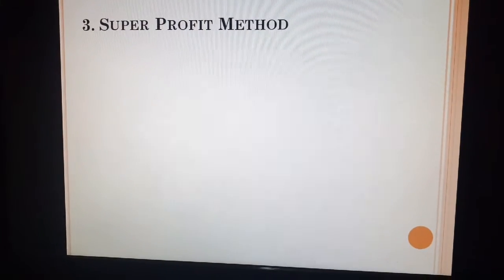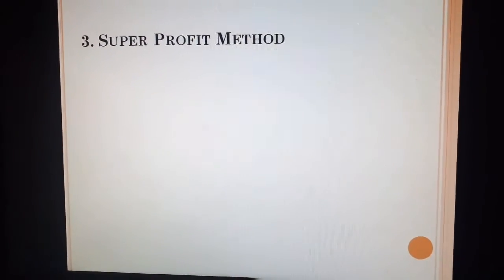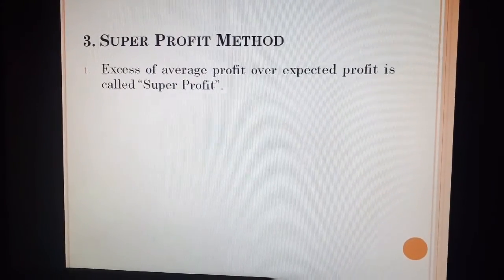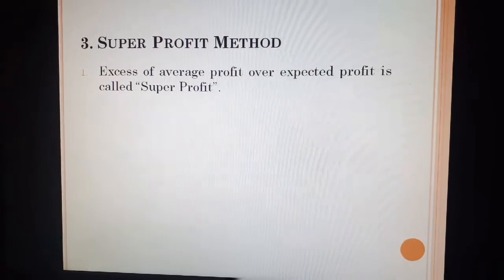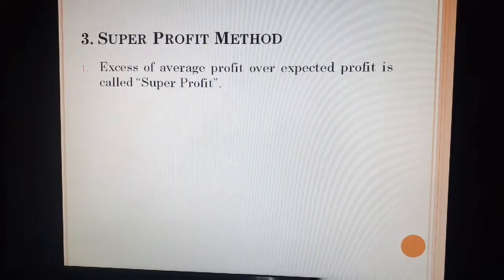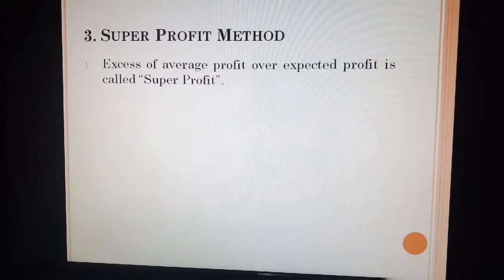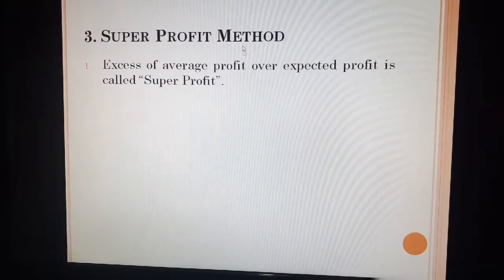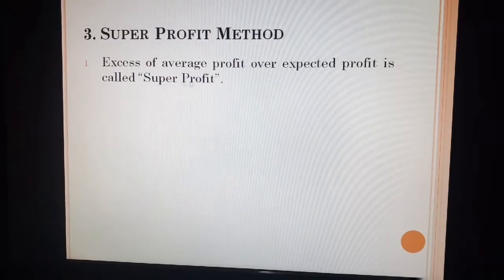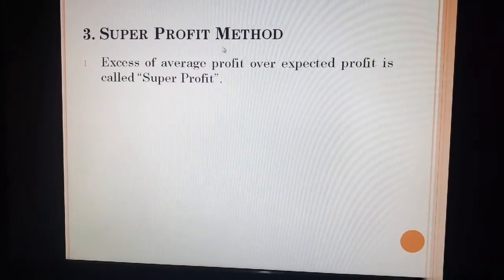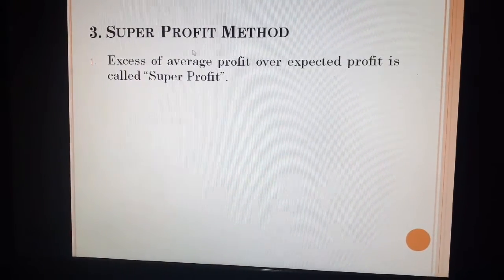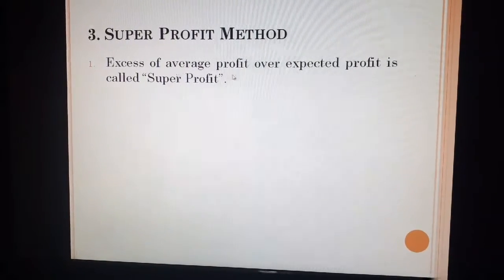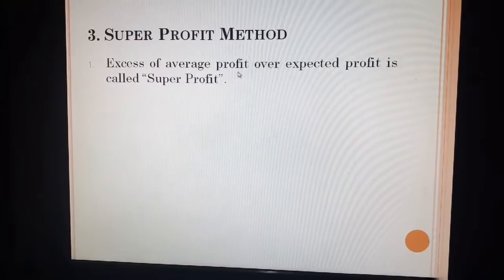Okay, so now the third method for the valuation of goodwill is the super profit method. Now what is super profit? Excess of average profit over expected profit is called super profit. Average profit, we are all aware of what it is: the profit of a certain number of years, calculated with the help of the average profit method or the weighted average profit method, is called average profit.